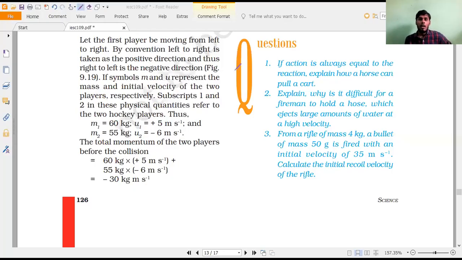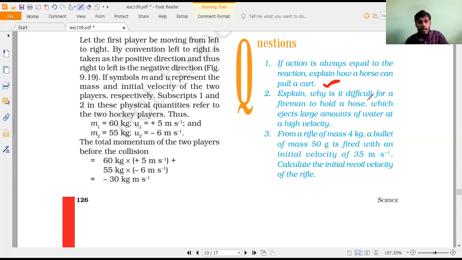Here you see. If action is always equal to reaction, explain how a horse can pull the cart. I have told you already. I have taught you this, or not? So the horse bends its head and tries to exert more force, which dominates the frictional force of the cart, so that it starts moving.